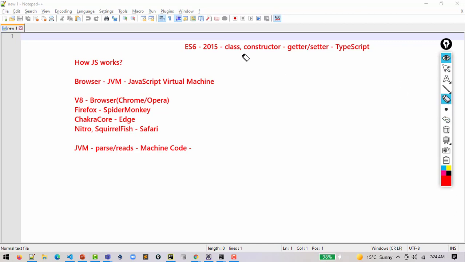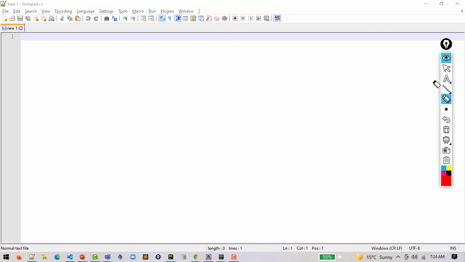Alright. After that, let's talk about the history of this language. This language also came in the same year when Java came, in 1995. The original name of this language was LiveScript. But because Java became popular the day it was introduced, just to enjoy the bandwagon, they named it JavaScript.